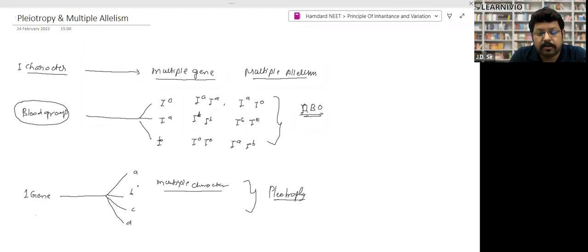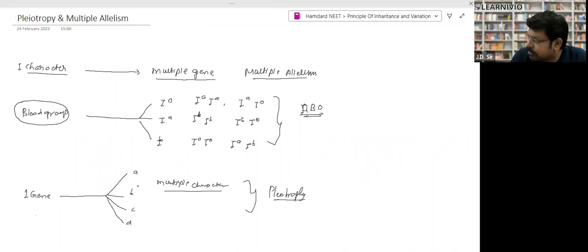Your face color or hair color will be an example for multiple allelism. Which one? Hair color, skin color. No, skin color actually is called quantitative inheritance, when sets of genes are involved. It's not multiple allelism.